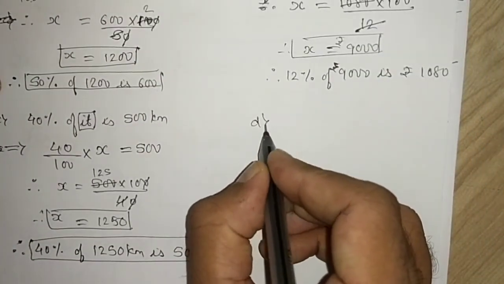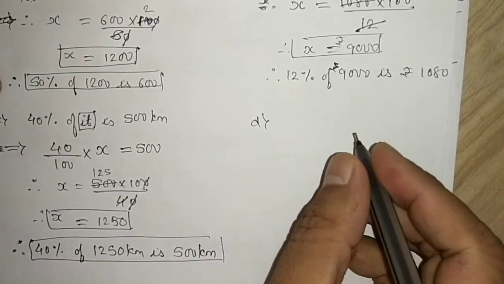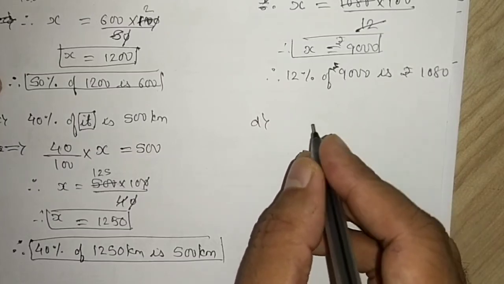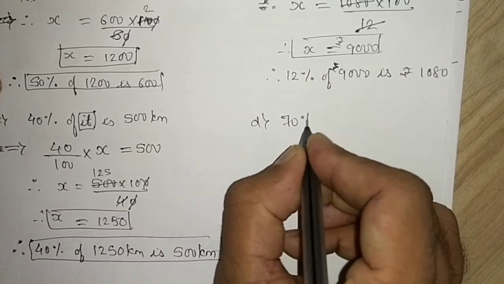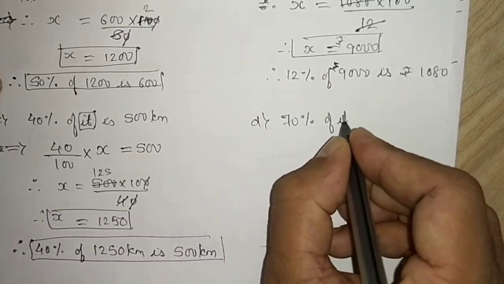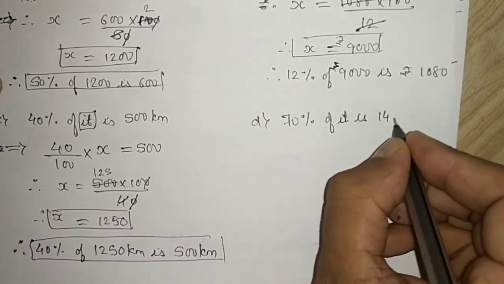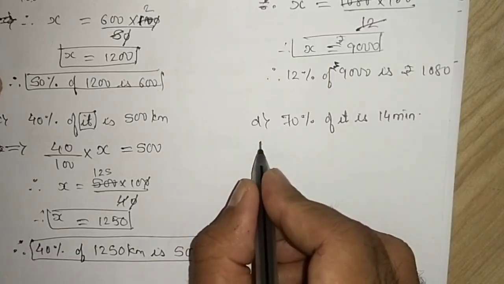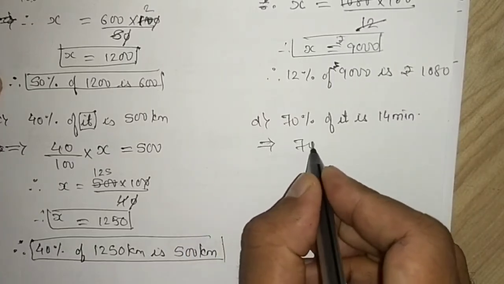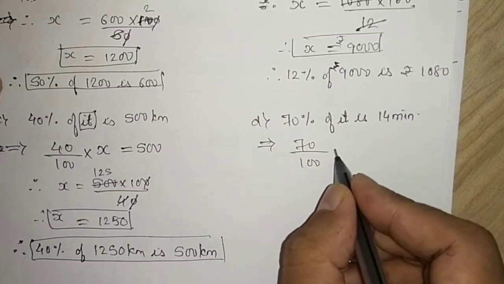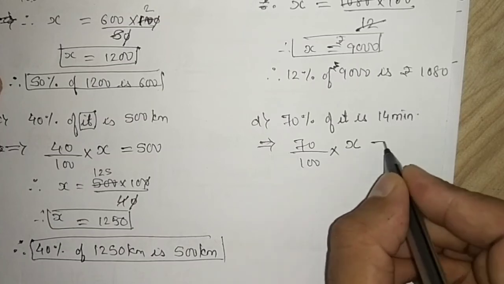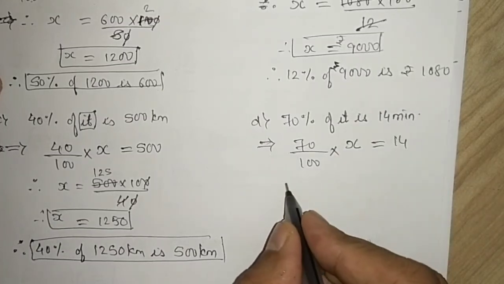Fourth part says 70% of it is 14 minutes. We don't know how many minutes, so we will write like this: 70 divided by 100 multiply by x, because we don't know the whole quantity, is equal to 14.